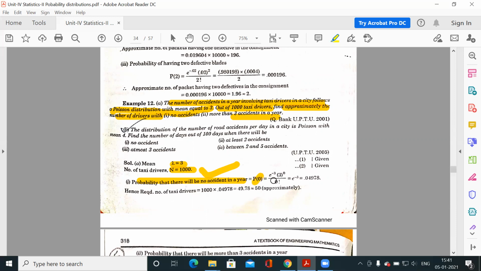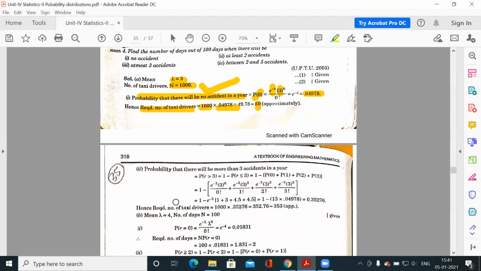It is P0, e to the power minus lambda, lambda to the power 0 by factorial 0. So it is 0.049. And what is the required number of taxi drivers? You have to multiply by the total frequency, so n, 1000, times the probability. You will get approximately 50 drivers who will not suffer an accident in a year.